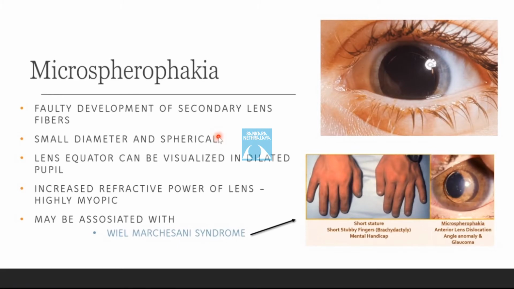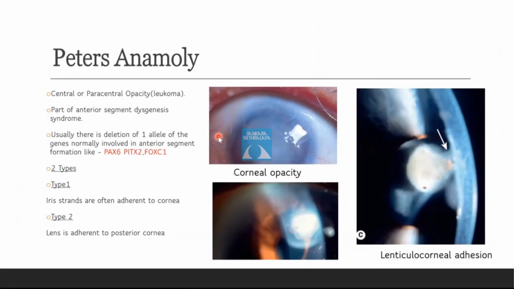Okay, yeah. So can I move forward? Yeah, please. Peters anomaly is a central or a paracentral opacity which is associated with thinning or absence of adjacent endothelium and Descemet's membrane. It's a part of anterior segment dysgenesis syndrome.